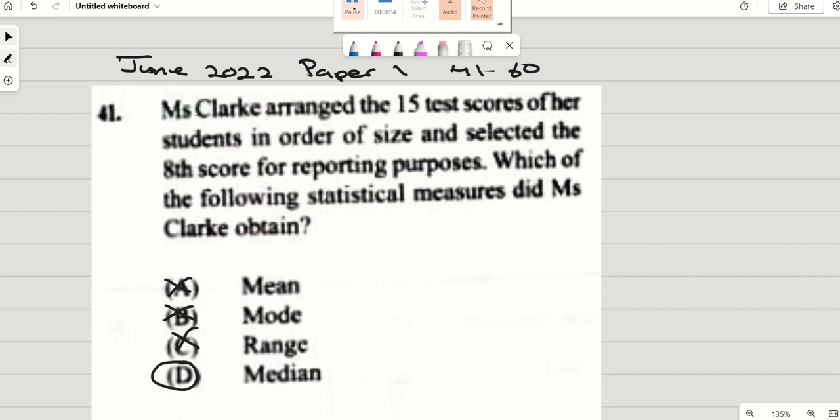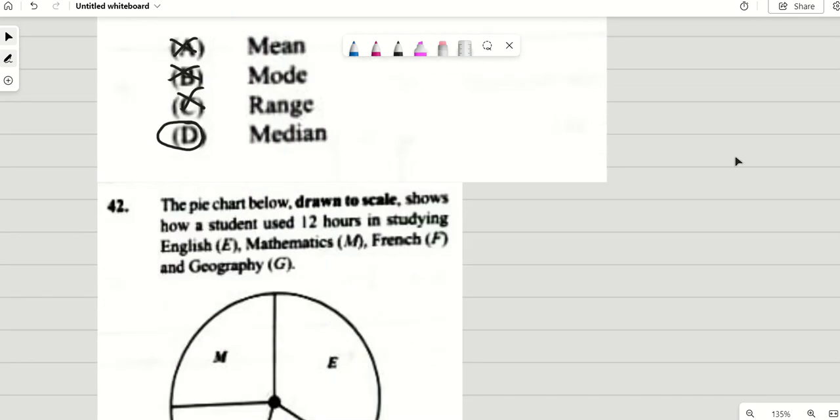Now, guys, I know I didn't say this, but please remember, for median, you have to arrange it from smallest to largest, or largest to smallest. It doesn't matter, but it has to be in order. And then last you find out where the middle score is. And 8 is in the middle of 15. So we know that this is median.